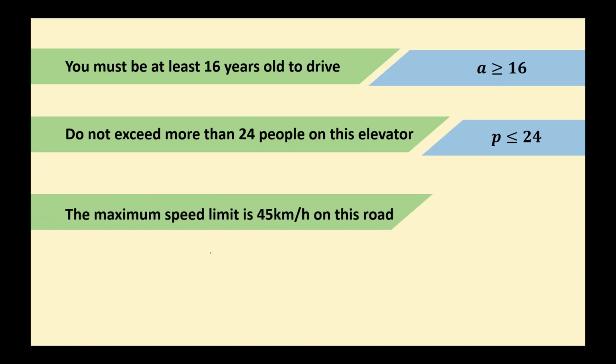Now, another question I have is the maximum speed limit is 45 kilometers per hour on this road. If that's the maximum speed limit, can I drive 30 kilometers per hour? Yes, absolutely. Can I drive 44 kilometers per hour? Yep. Can I drive 45 kilometers exactly on this road? Let's read this carefully. The maximum speed limit is 45. Well, if that's the maximum, I believe I can drive 45 kilometers on this road. So if I let x be my speed, x must be less than or equal to 45, meaning any value less than or equal to 45, I can drive that speed on that road.